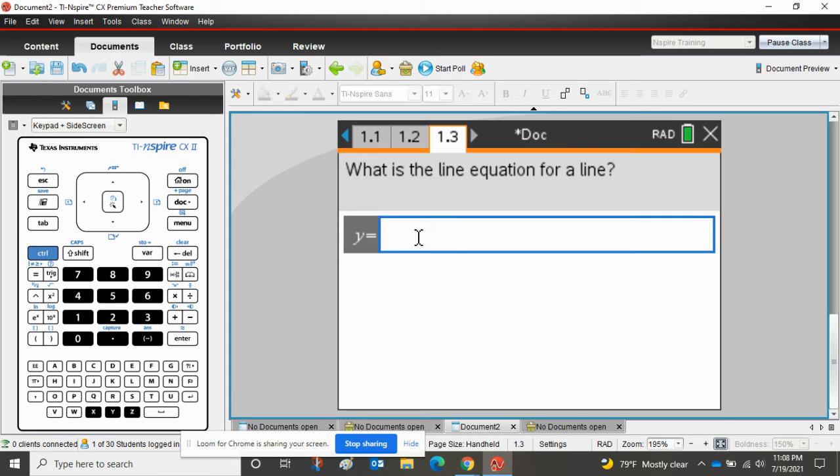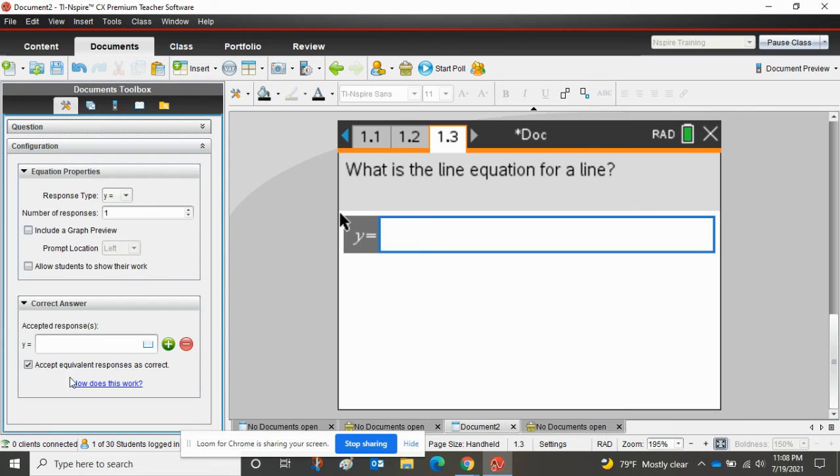Now, you say, oh, that's great. Now, how do I make sure it's right or wrong? So here's a little tool section here. I can make it so that maybe that's the only answer they can have. Maybe I want to have multiple answers in here that they can utilize.